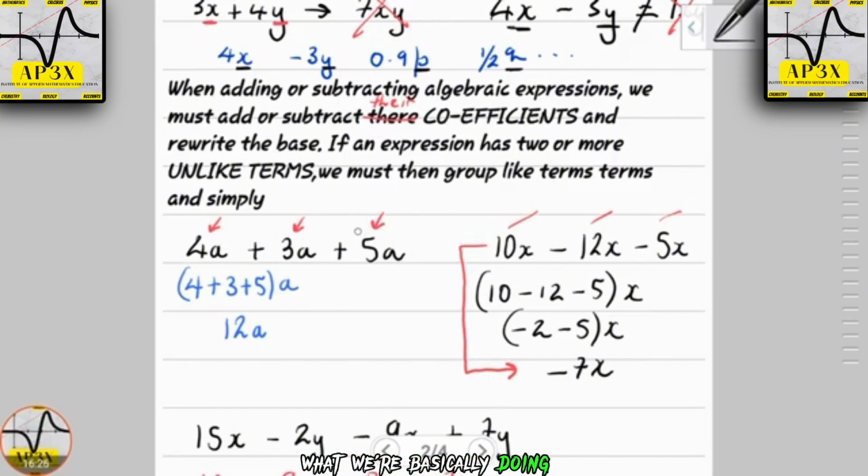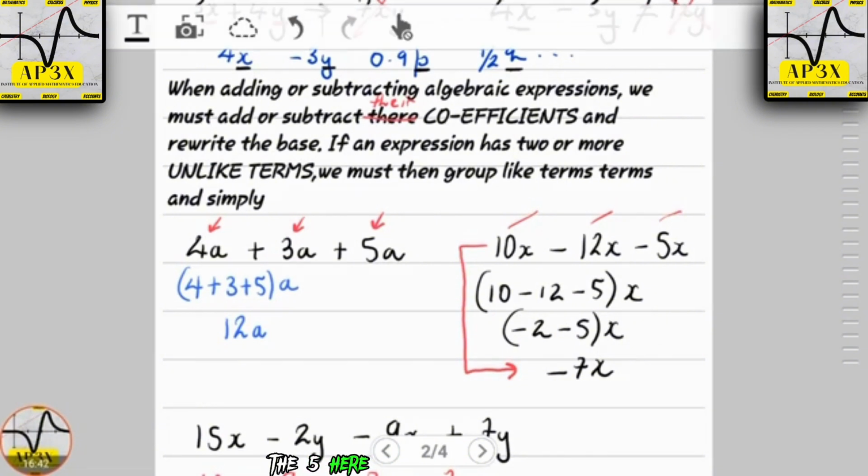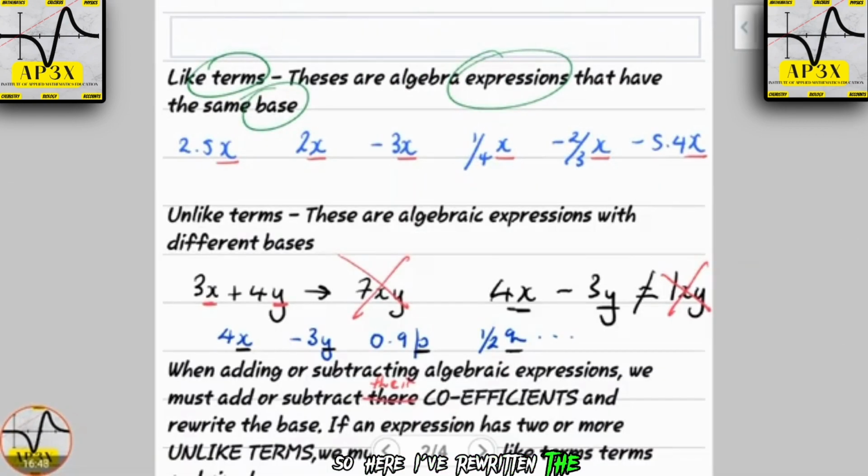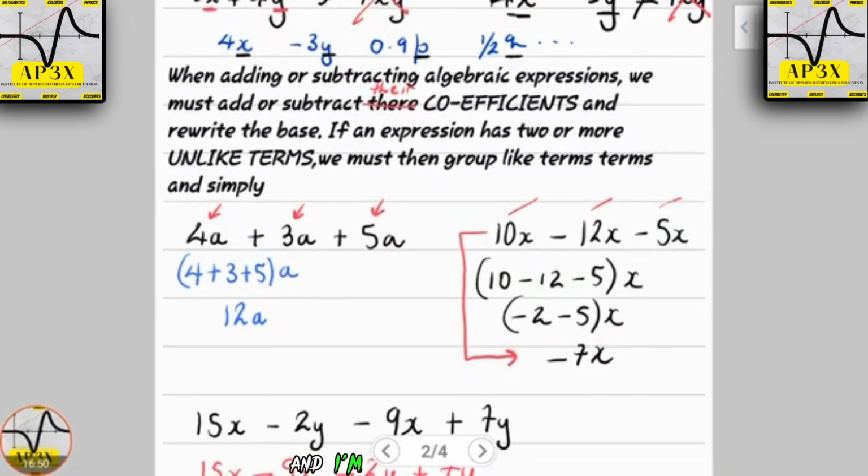So here we have 4a plus 3a plus 5a. What we're basically doing, students, is adding or subtracting the numbers in front of the letters. You'll notice that I took out the 4, the 3, the 5, and placed them in a bracket, and then I've rewritten the a. I'm then adding 4 plus 3 plus 5, which works out to be 12, and I rewrite the base a here.